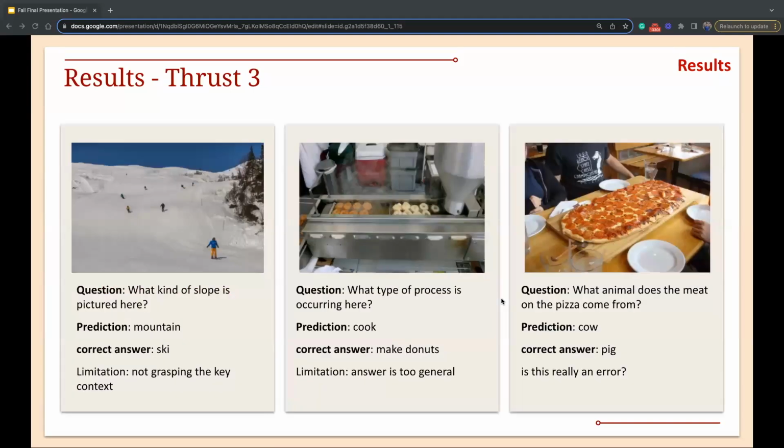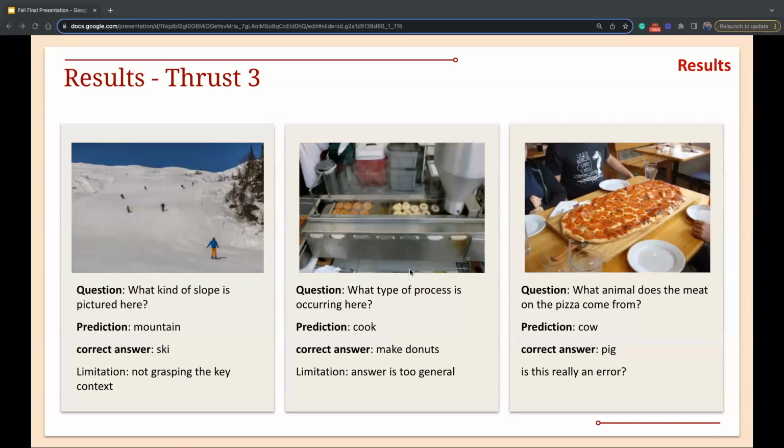Here's the error analysis we conducted on our first results. In the picture on the left, the question is asking what slope is pictured here. The correct answer is bunny slope, but our model produces mountain as a result. This shows our model's inability to properly contextualize the question. It feels like the model needs to better understand and interpret what is actually being asked here and what the image is about.